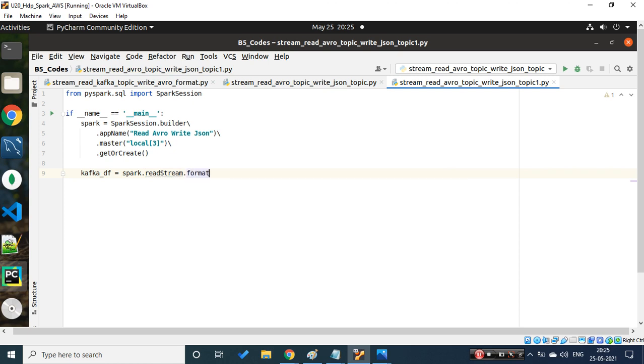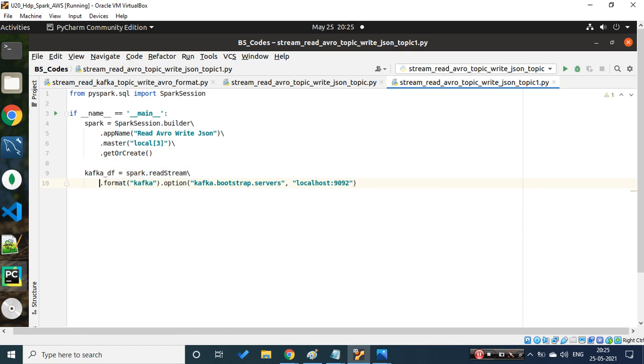There are different formats. Formats are nothing but what the sources are and what the sinks are. As of now, for me, the source is my Kafka, from where I would be reading some messages. If you're trying to read the data from Kafka, you need to connect by providing some key and value pair. So the key is kafka.bootstrap.servers, I guess, if there's a typo. And as we know, we are connecting on port 9092. That's what we were doing yesterday as well and we would be doing today as well. Let's follow the same process.